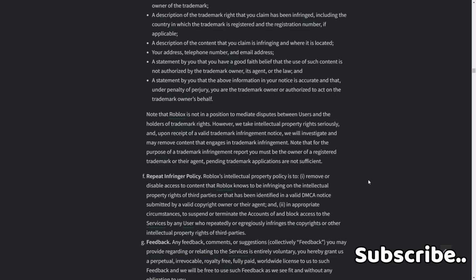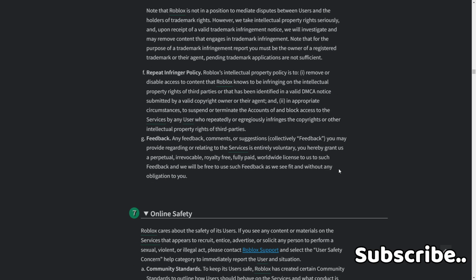Note that Roblox is not in a position to mediate disputes between users and the holders of trademark rights. However, we take intellectual property rights seriously, and upon receipt of a valid trademark infringement notice, we will investigate and may remove content that engages in trademark infringement. Note that for the purpose of a trademark infringement report, you must be the owner of a registered trademark or their agent. Pending trademark applications are not sufficient.